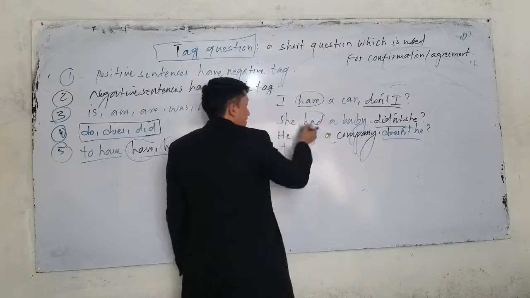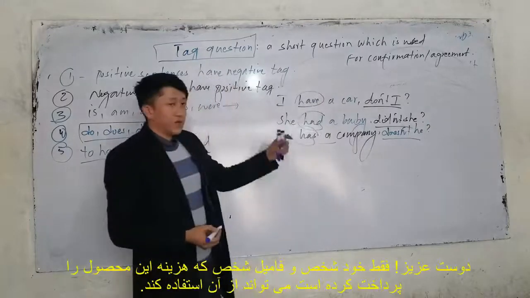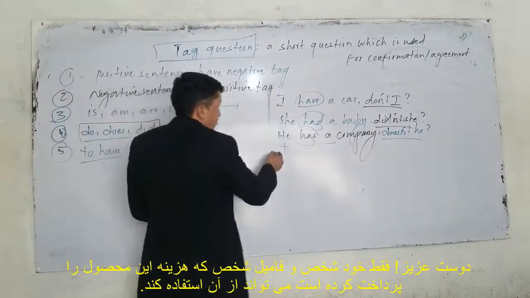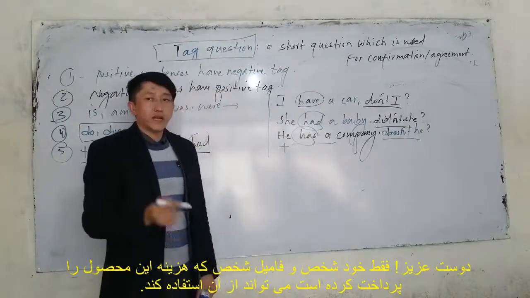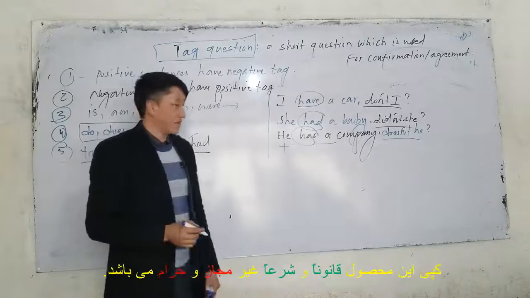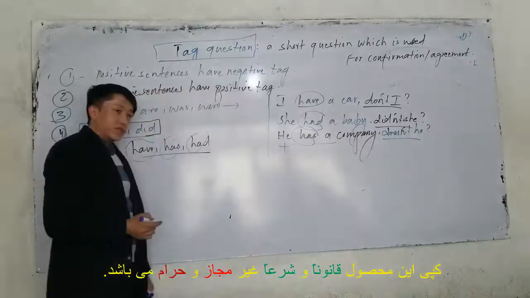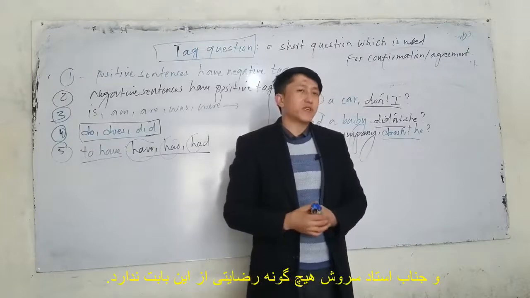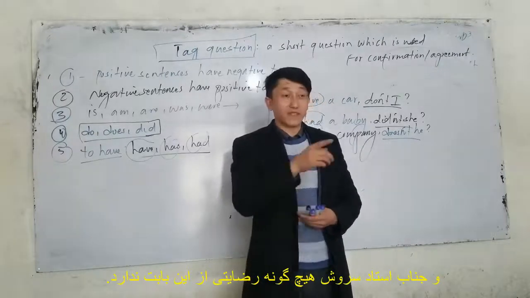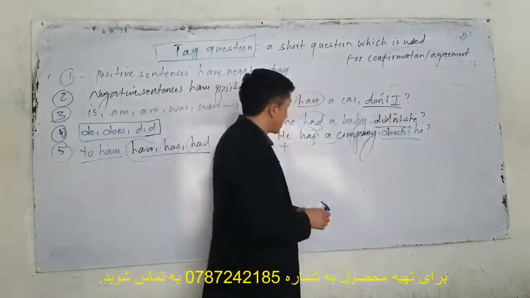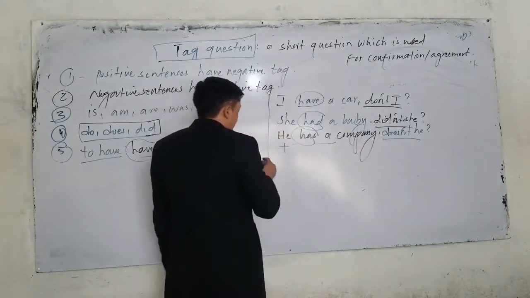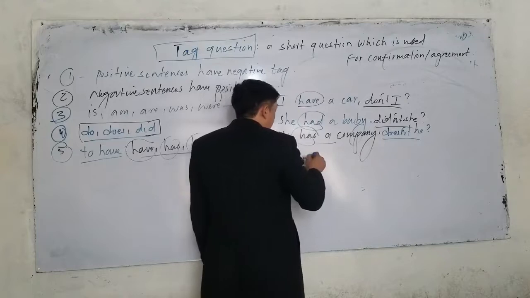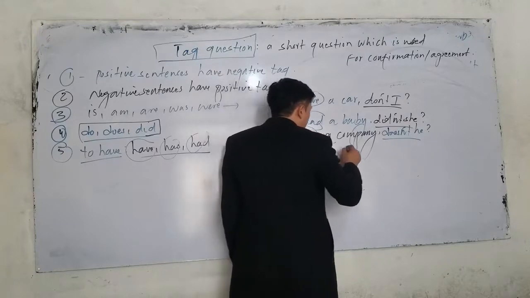Now this have, and this has, they are used as what? As main verb. If they are used as main verb, the tag question should be do, does, did. But if they are used as auxiliary verb, especially in which tenses? Perfect tenses. So in perfect tenses, for example, if I have present perfect, look, I have prepared.